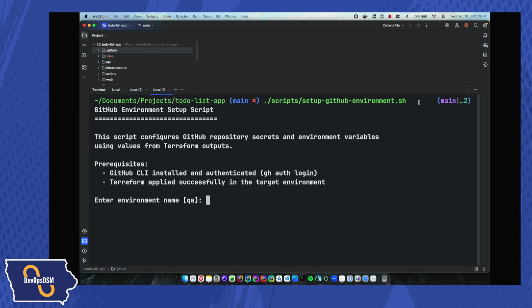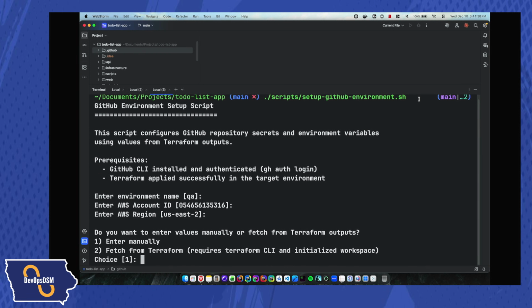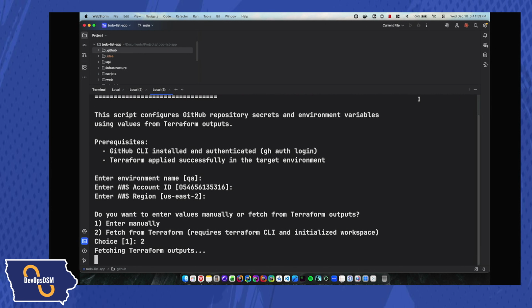So let's go ahead and run this, and it's going to ask me what the QA environment is. Yep, we do want that. Account ID, yes. us-east-2, yep. Okay, enter manually or fetch from Terraform, let's go with 2. I don't want to have to enter that manually. Do you want to enter values manually or fetch from Terraform outputs? Requires, so I'm a little confused by what it's doing here, but I'm going to see if I can get it from Terraform.